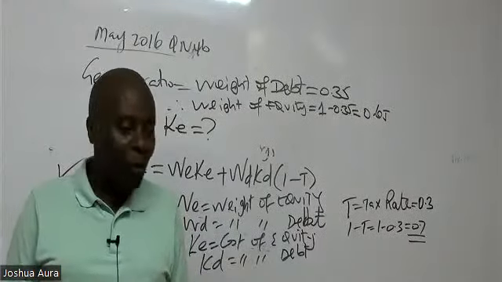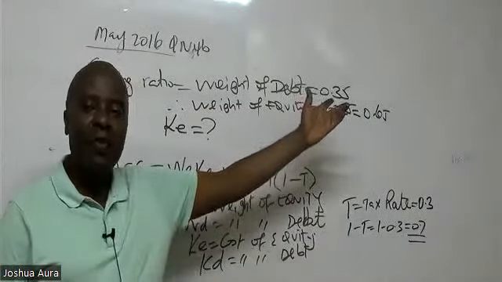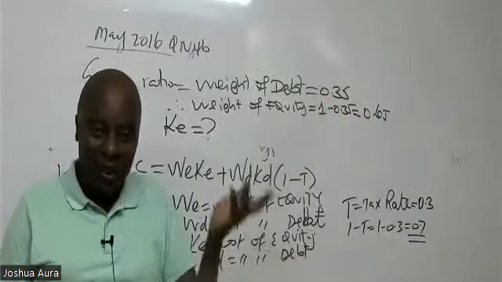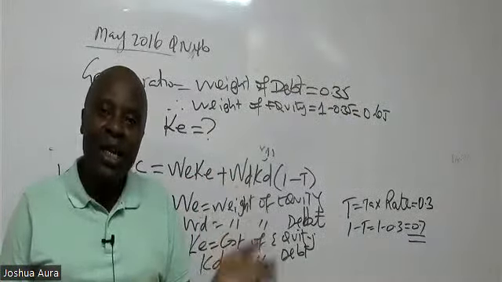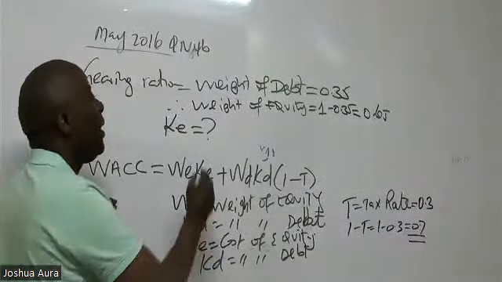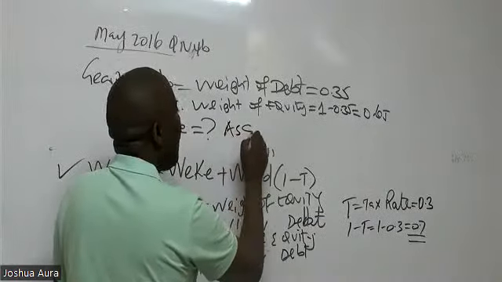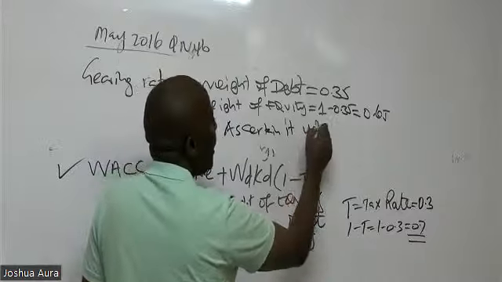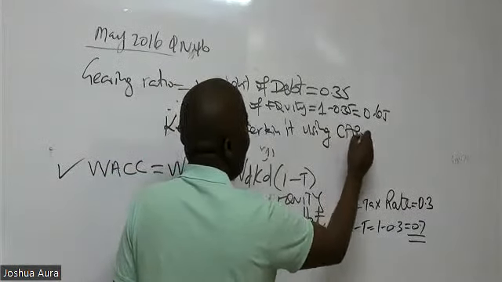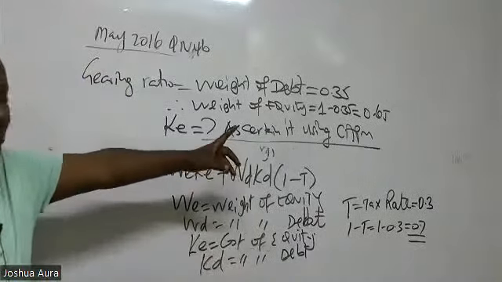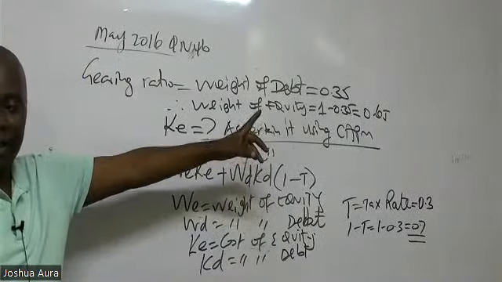To get cost of equity, I could either decide to use the dividend valuation model, if information is given. But in most cases, cost of equity is ascertained. In this case, we shall ascertain it using CAPM. For the lovers of football, CAPM is very important.